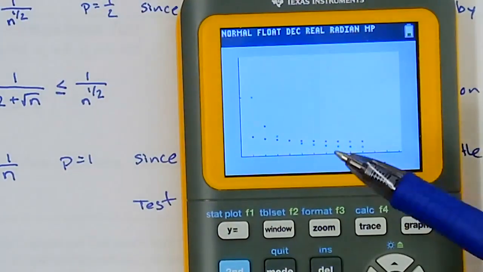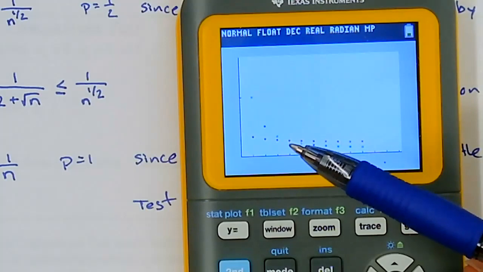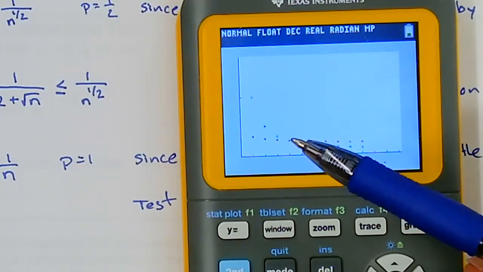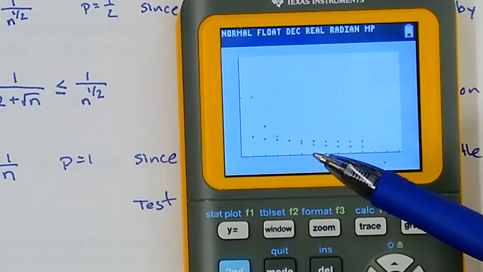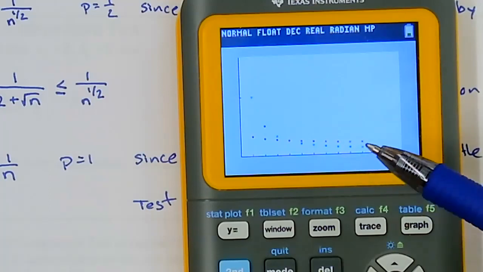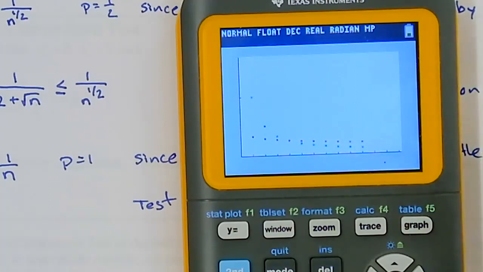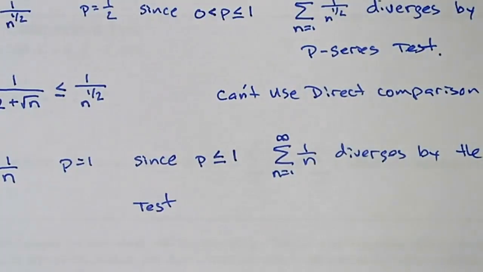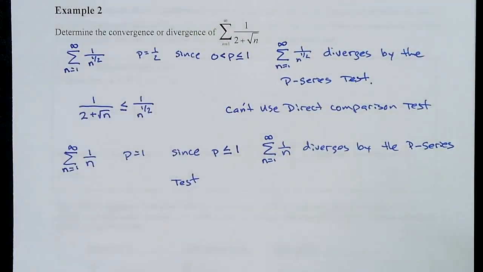Right here, this point is the same point on both graphs. After n equals 4, what's happening is the 1 over n is smaller, and we know that this one's diverging, and because this one's diverging, this one's also diverging. Has to. Okay, all right, so let me zoom back out so we can see this.